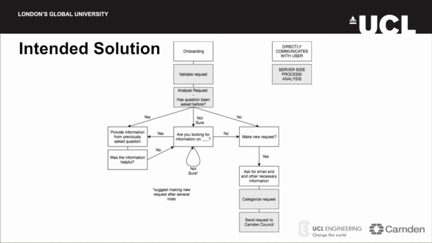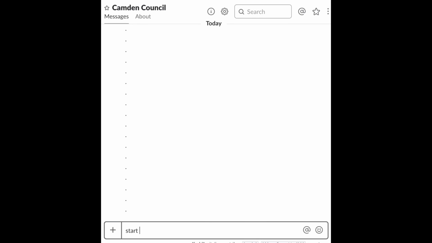We created the following flowchart for our chatbot. With it, users will be able to get information on existing answers and make new queries towards Camden Council. For more information on this, you can visit our website. To demonstrate a future use of the chatbot, we recorded a demonstration on how to submit an FOI request. The bot will follow the conversation flow from the previous chart. Let's start by asking it our question.